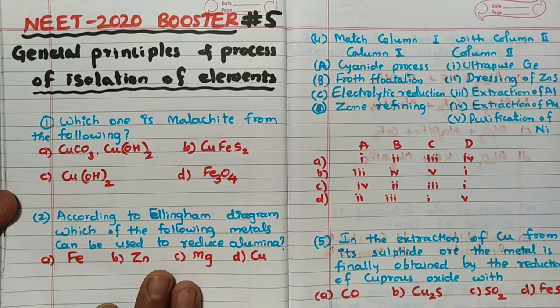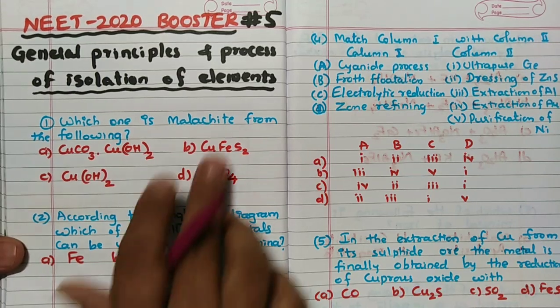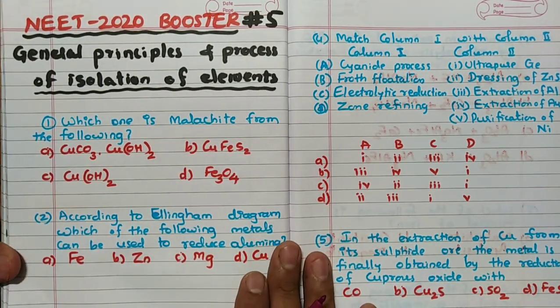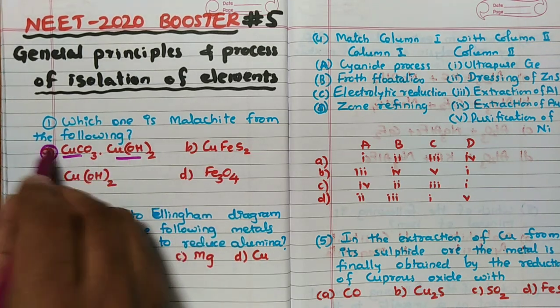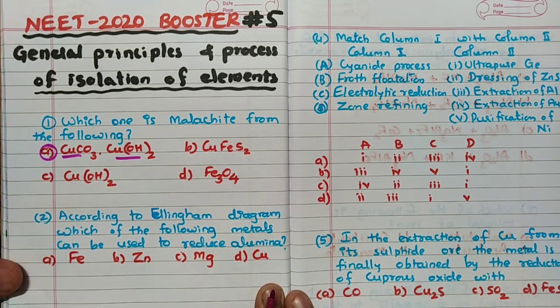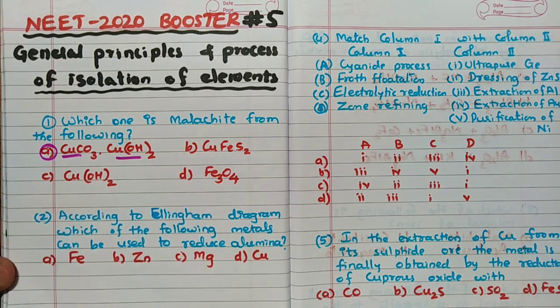First question: which one of the following is malachite? Very simple question. Malachite is definitely CuCO3·Cu(OH)2, that is the answer. Malachite is CuCO3·Cu(OH)2.